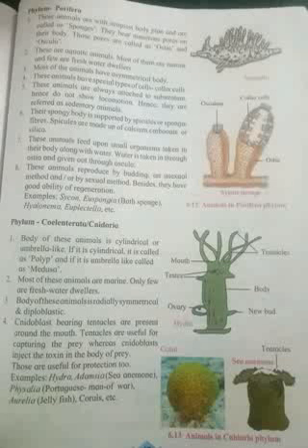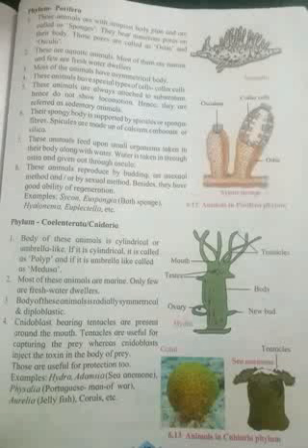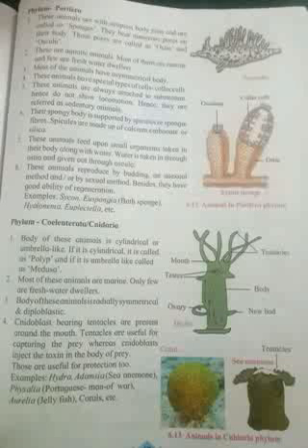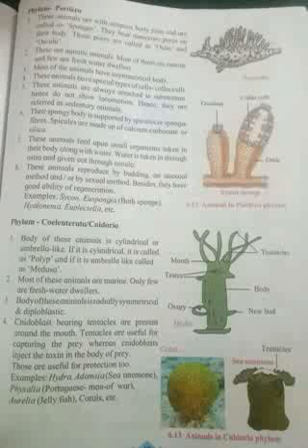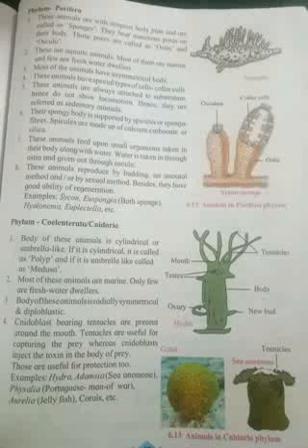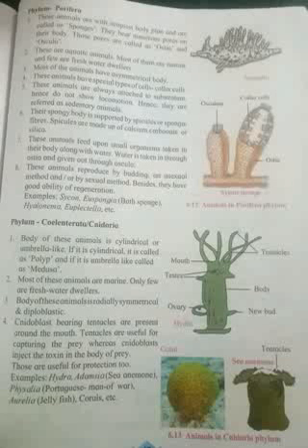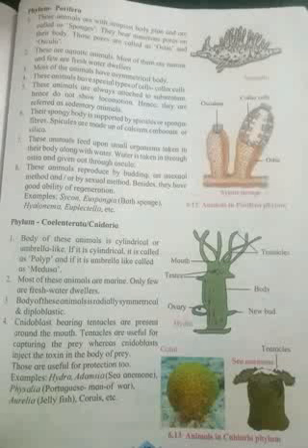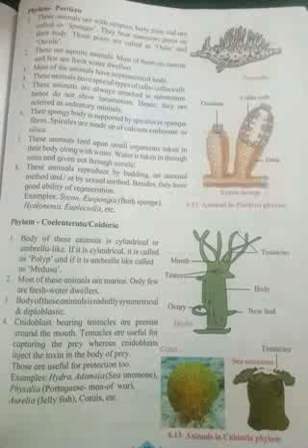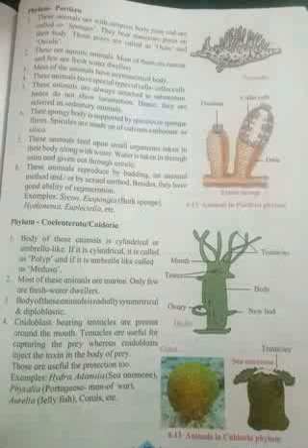These animals have a special type of cells. These cells are called collar cells. See in the figure, the collar cells are being shown. These animals are always attached to the substratum. Hence, they do not show locomotion. Hence, they are referred to as sedentary animals. Means they don't go anywhere. They are attached to some other object.